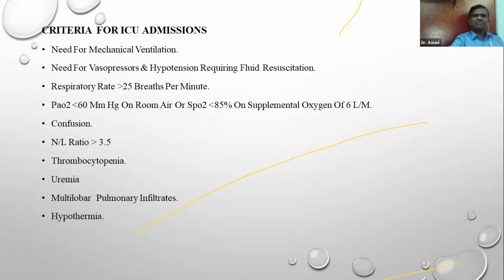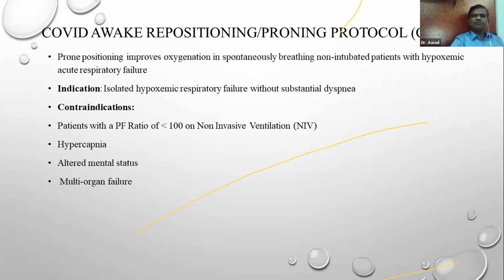These are the criteria which we have discussed: if the patients have a high respiratory rate, low PO2, and other organ involvement, then these people have to be shifted to ISO or ICU. Also, this we have discussed: COVID awake repositioning and proning positions.